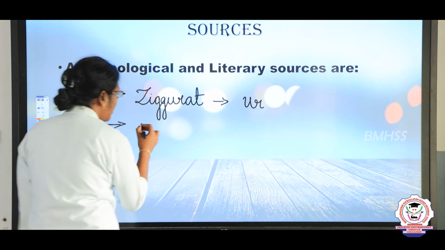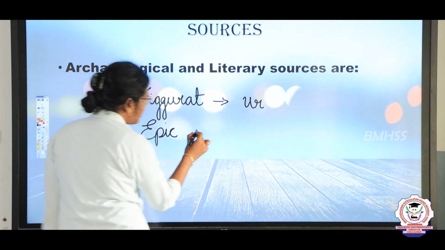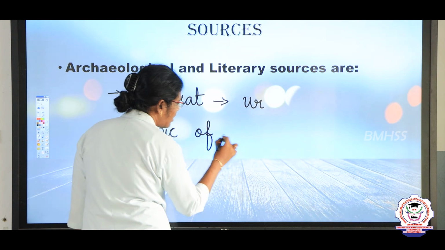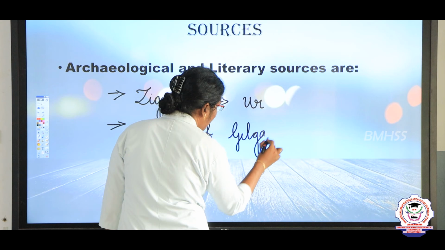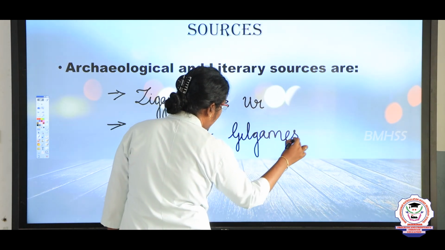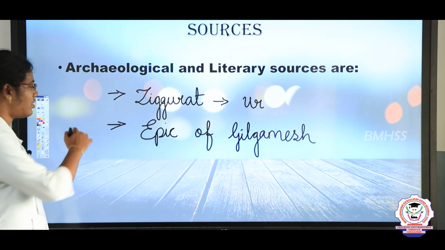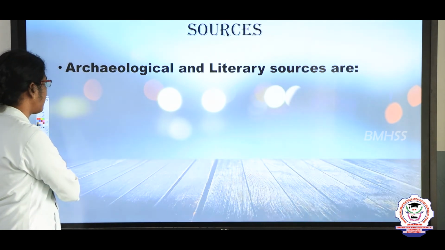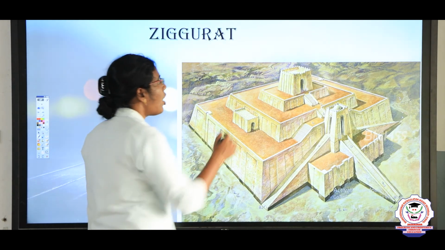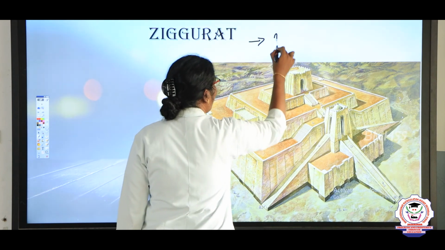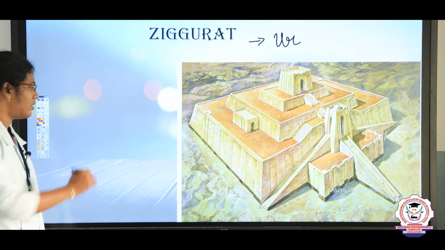The second one is the Epic of Gilgamesh, G-I-L-G-A-M-E-S-H. This is a literary source. Ziggurat is a temple, as I said. It is present at Ur, and it provides a lot of information about the Mesopotamian civilization.